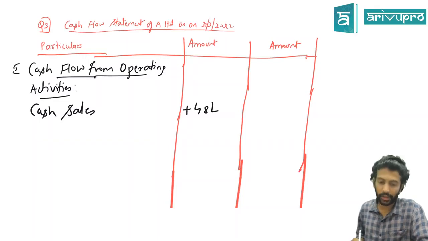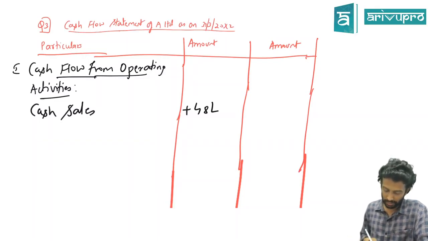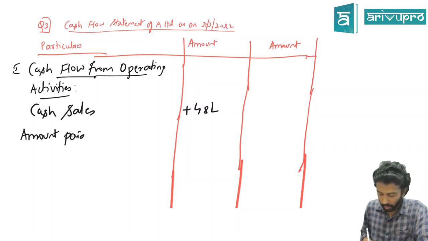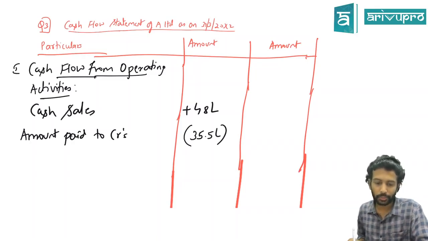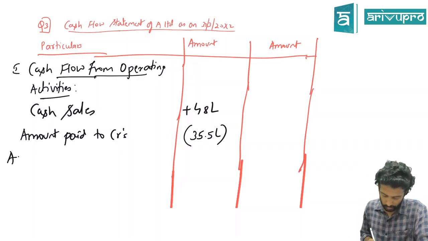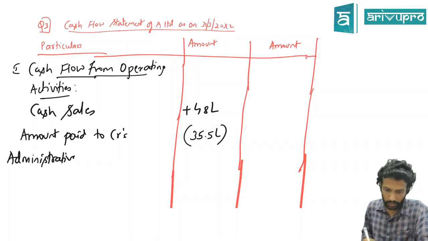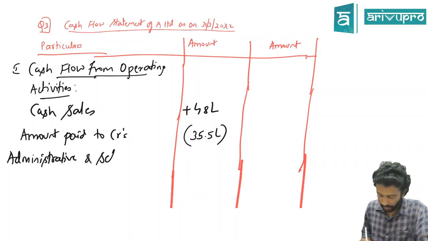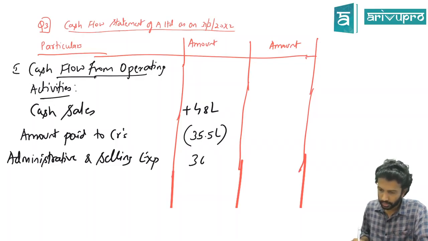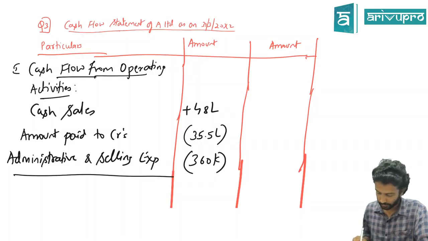So plus 48 lakh. Next, did we have any amount paid to creditors? Amount paid to creditors was how much? 35.5 lakh. Was there any expense, anything we paid? Yes, we paid administrative and selling expense. And how much did we pay? 3,60,000. Do all this, how much are you going to get?